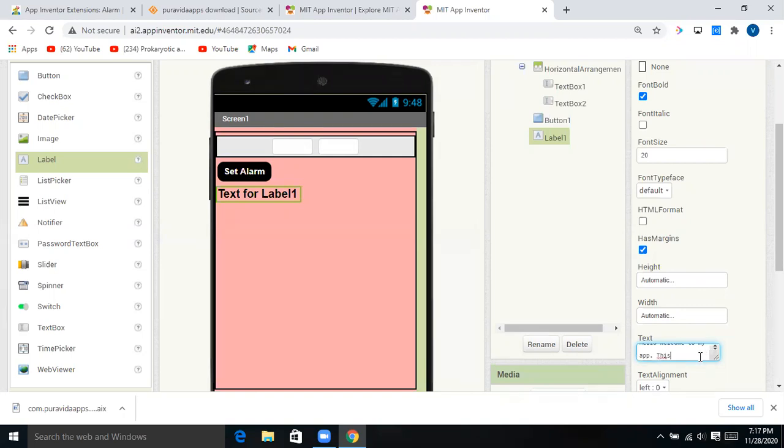This app is made by Priyal, or you can write your name also. It is just for decorating it. Because it has no space now, that's why I'm writing like this. Priyal, enter.